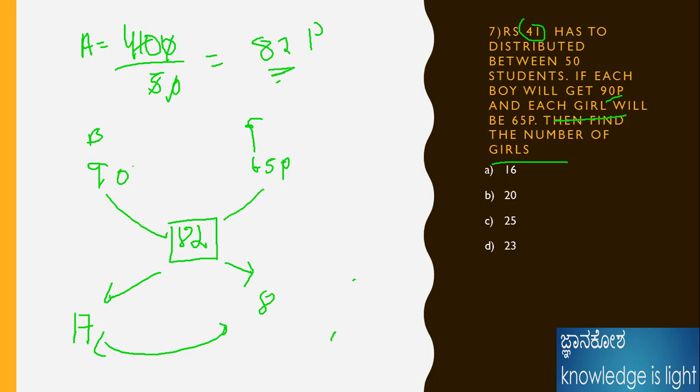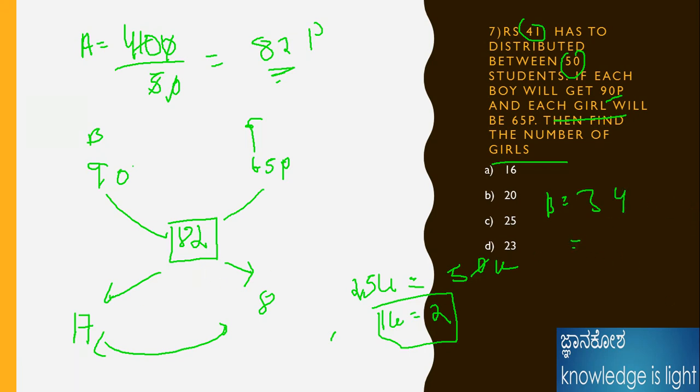8 is 25 units. 25 units of total students is how many? Total is 50 students. Therefore 1 unit is equal to 2. Then easily we can calculate: 17 times 2 is 34 for the boys, and 8 times 2 is 16 for the girls. Okay, the answer is 16.